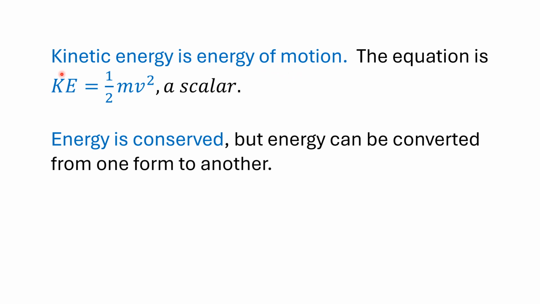The equation for the kinetic energy of translation is 1/2 mv squared. And energy is a scalar. It does not have direction. Energy is conserved, but it can be converted from one form to another.